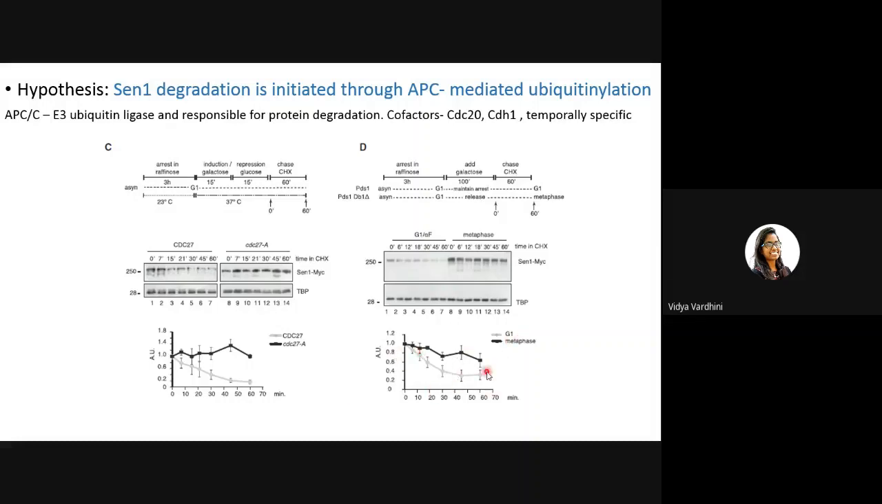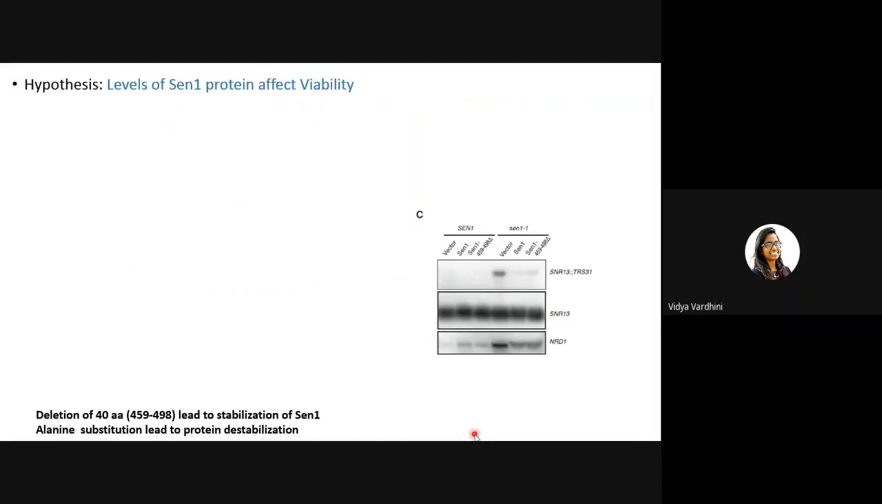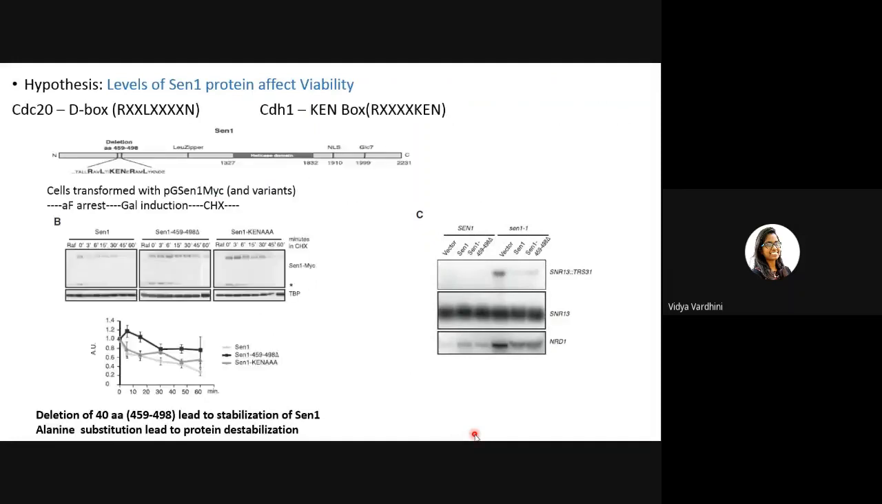Of course, in G1, SEN1 levels are low. In the metaphase, SEN1 levels are high. So now we know that APC is responsible for SEN1 degradation during G1. Yes, it is proteasome mediated, and APC is regulating it. Okay, now levels of SEN1 protein affect viability.